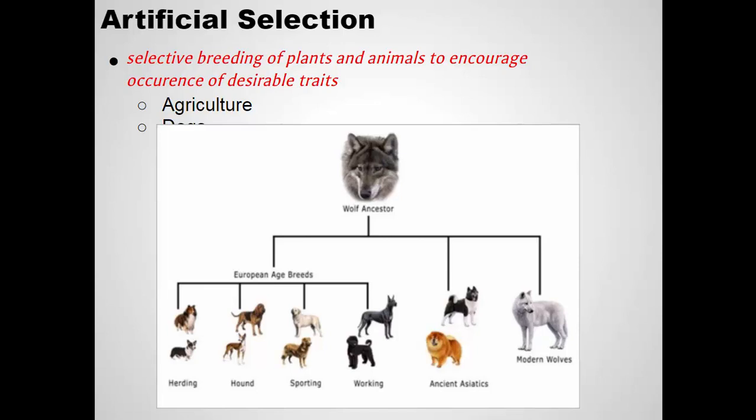By only breeding the ones that are good swimmers, we can end up with breeds that swim well, or breeds that herd, or breeds that are protective. So the different breeds that we have today were selectively bred by choosing whatever traits were desirable and allowing them to breed, producing offspring that have those desirable traits.